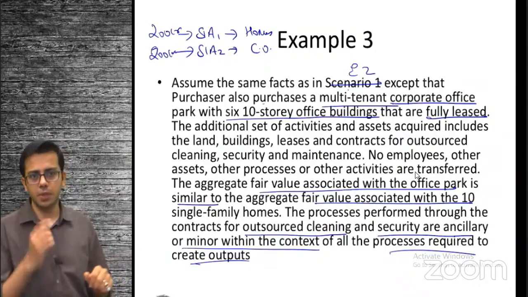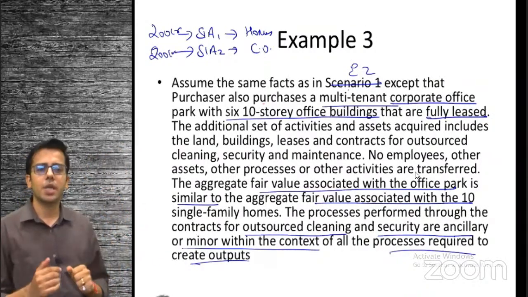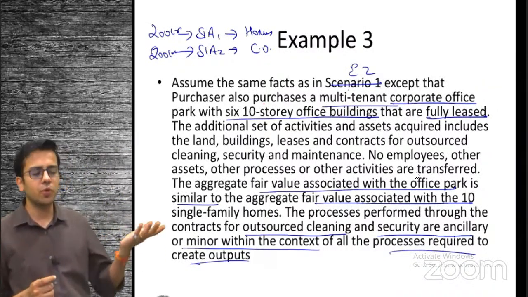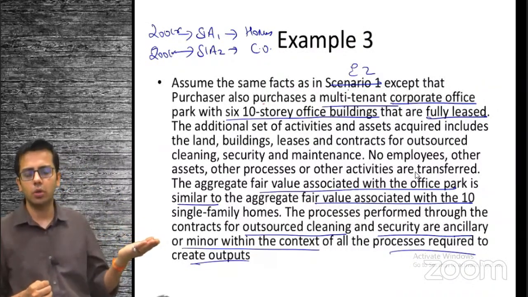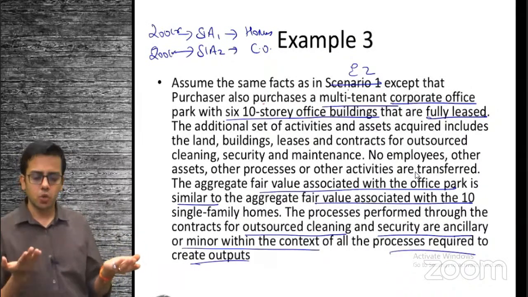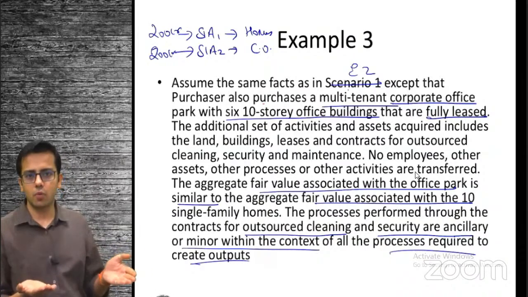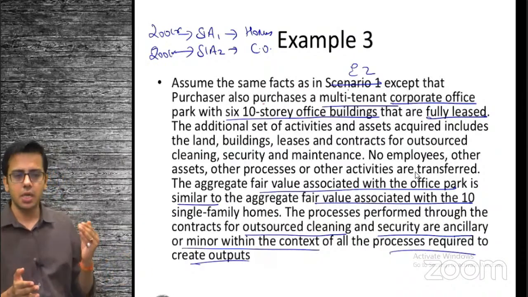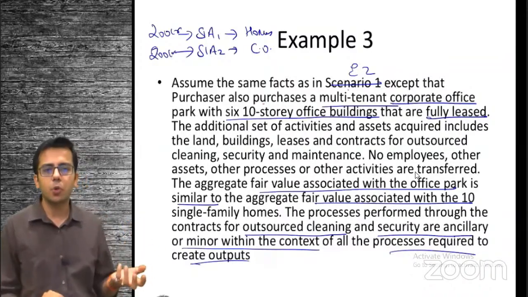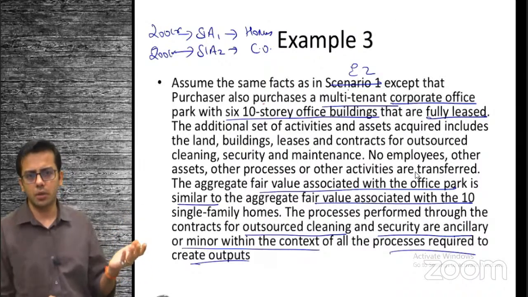You are not purchasing a business. First, it did not satisfy the concentration test. Second, we check whether you have output. Yes, we are leasing out; leasing service is the output. Then I have to check what input is available. Input over here is the building. Do I have an organized workforce? No, so it did not satisfy the first test. Second, do I have a unique process? No, we are just in the leasing business. Nothing unique about it.